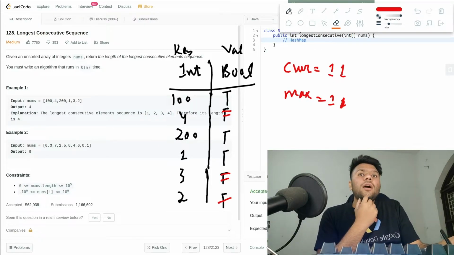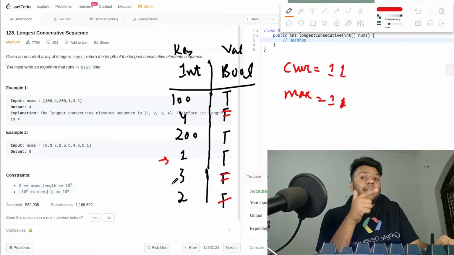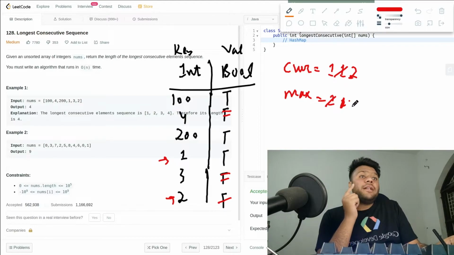Okay guys, now again what will happen, it will come to the other number, which is 1. Now it will check, does 1 have 2? 1 plus 1 is 2. Yes, it has 2 over here. So what I will do, I will update my current from 1 to 2, and my max will be updated to 2 as well.